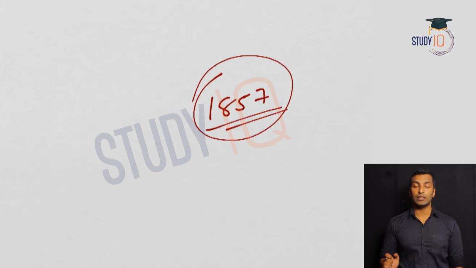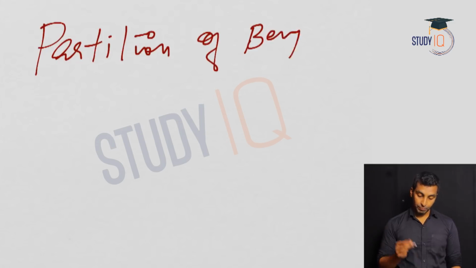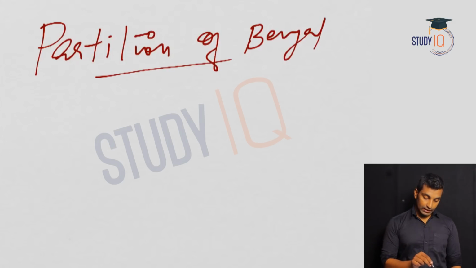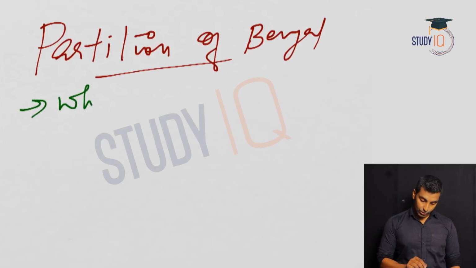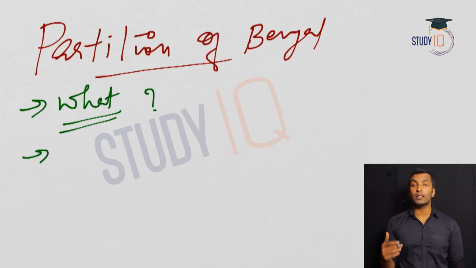So we will be starting with Partition of Bengal now. The topic for today's discussion is basically Partition of Bengal. In this session we will see what we mean by Partition of Bengal. Then we will see why Lord Curzon decided to partition Bengal. We will obviously see the nationalist version also, and Lord Curzon's, the then Viceroy's version also.